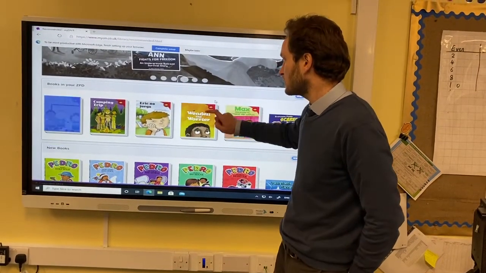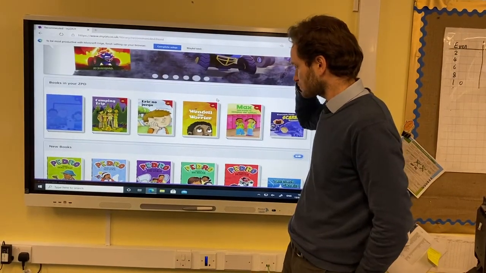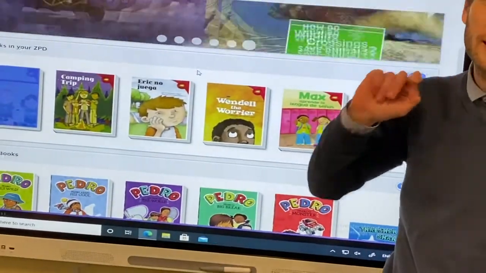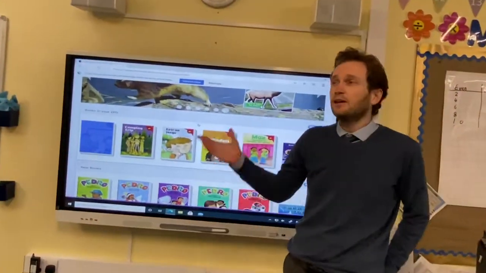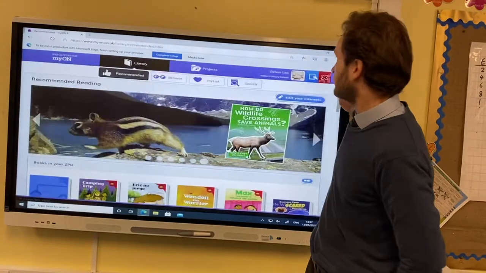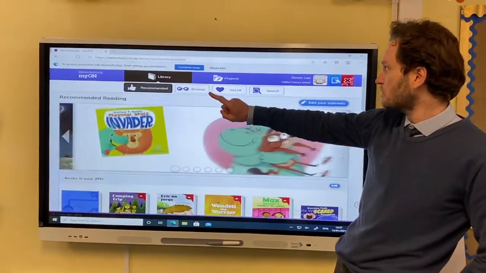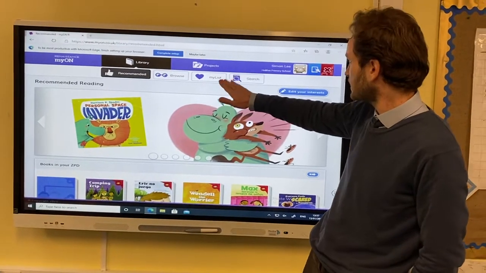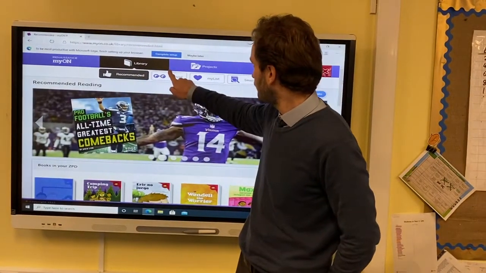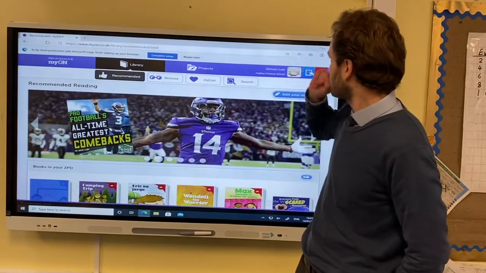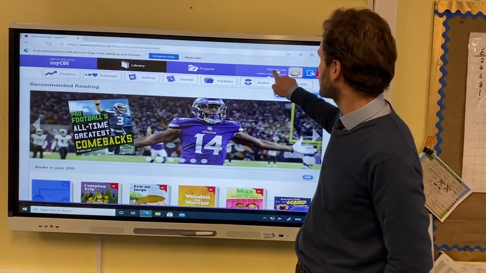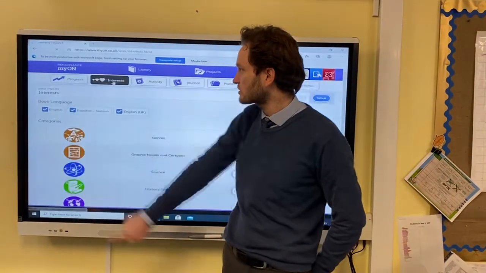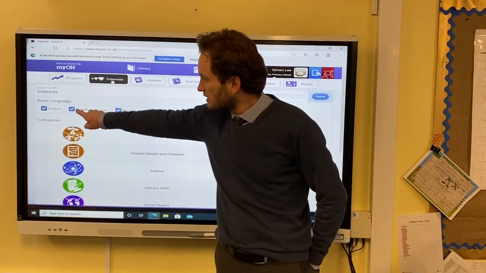Now what you might notice is that, for some reason, some of these are coming in Spanish, which is not ideal, but I've worked out, if you go to your account, you click on your name, then go to interests, and it says here Espanol, Spanish.